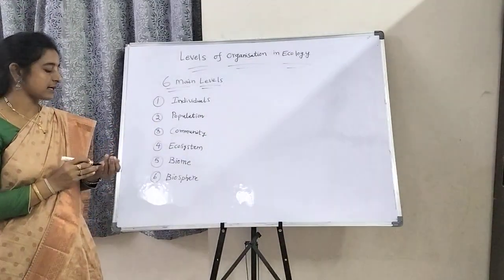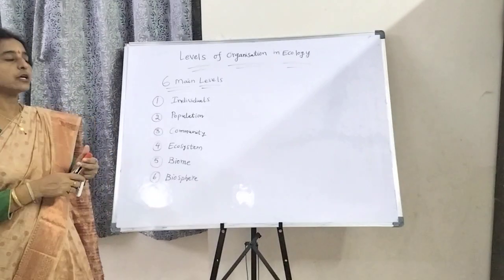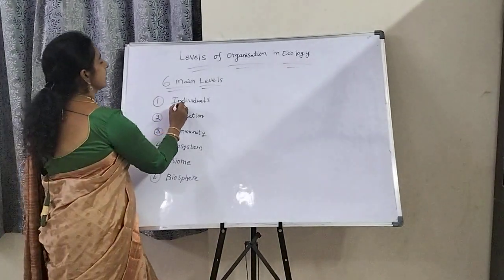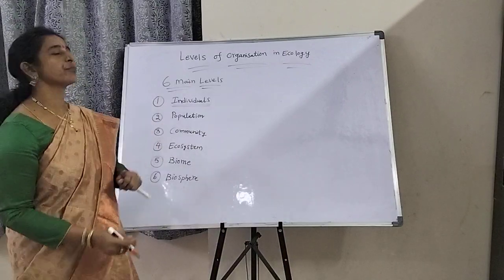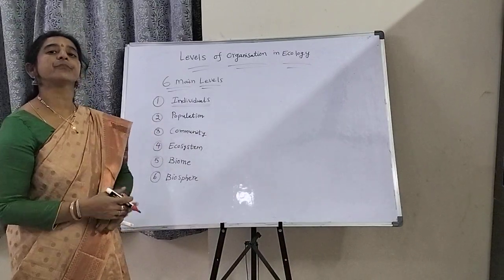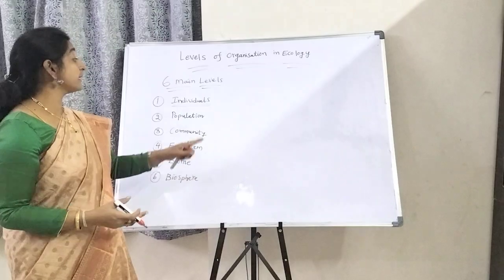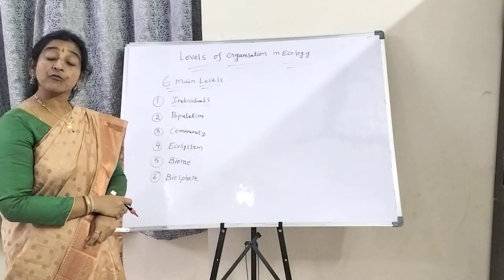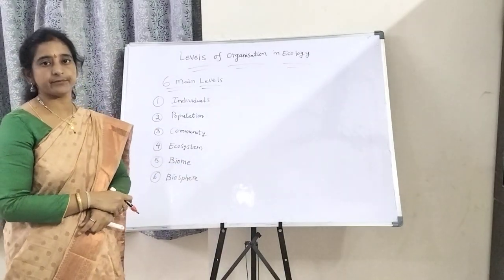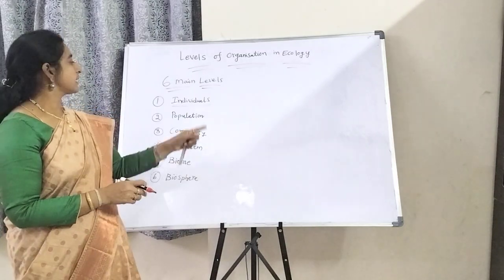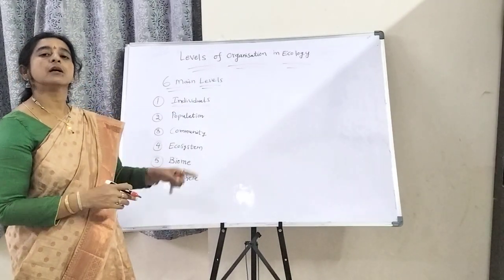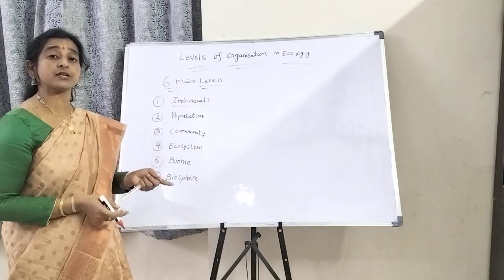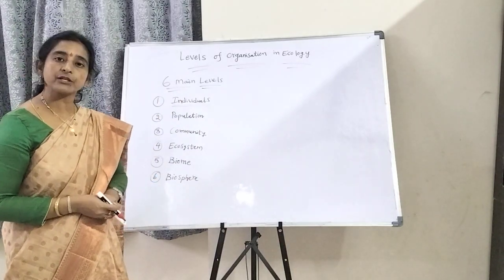So first of all, what are individuals? Individuals means, if you observe, they perform all types of activities such as respiration, excretion, digestion and reproduction.